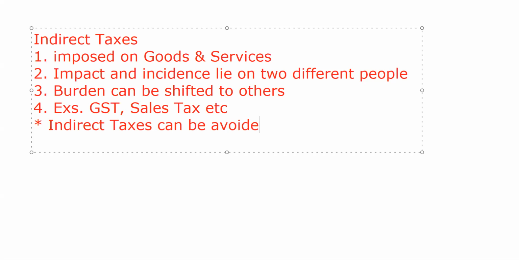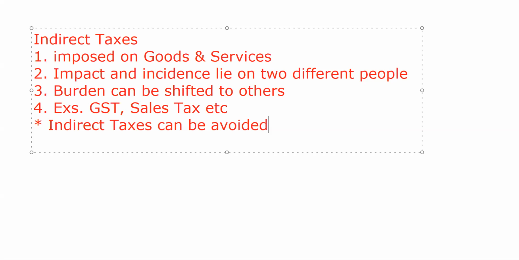How can we avoid the indirect taxes? By now, we have discussed that taxes are always a compulsory payment. So direct taxes cannot be avoided, but we can avoid indirect taxes.